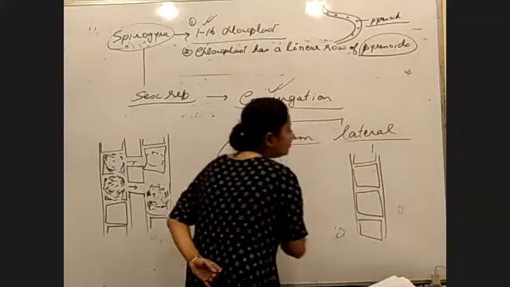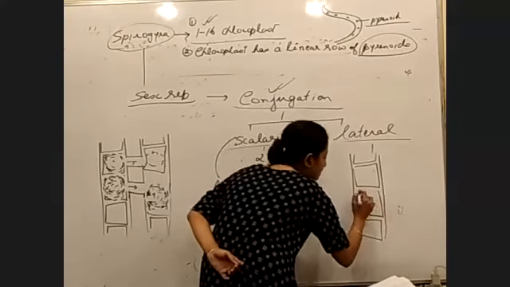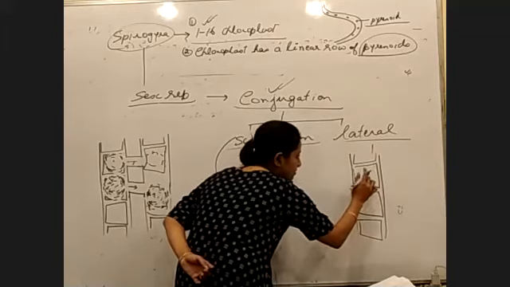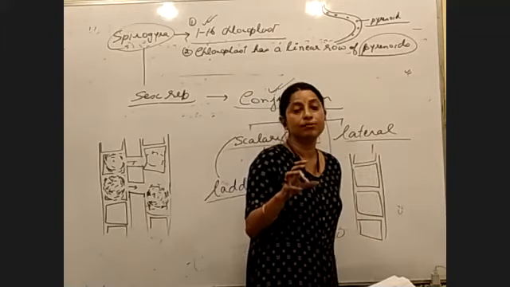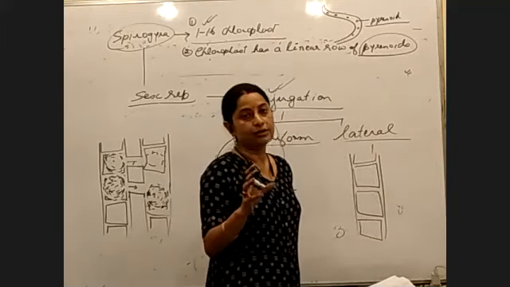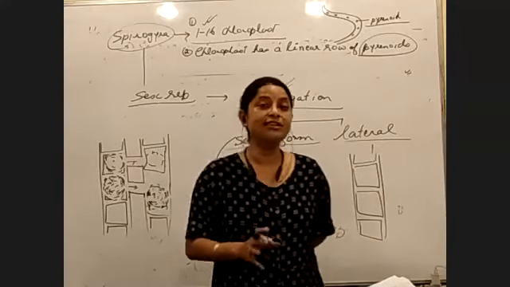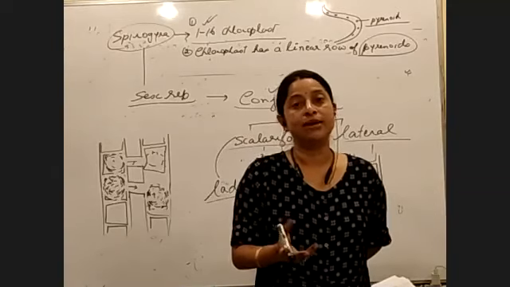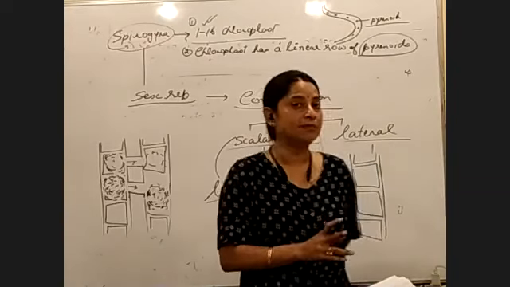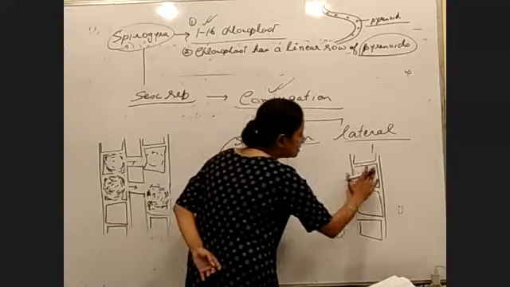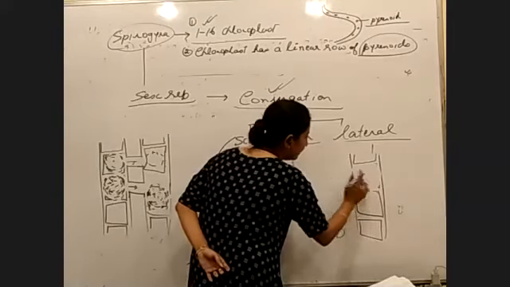So at the time of sexual reproduction, two cells have to fuse to form a zygote. If sexual reproduction is to happen, a zygote has to form. For that, one has to behave as a male and the other has to behave as a female. So in this case, suppose this one, the entire content,